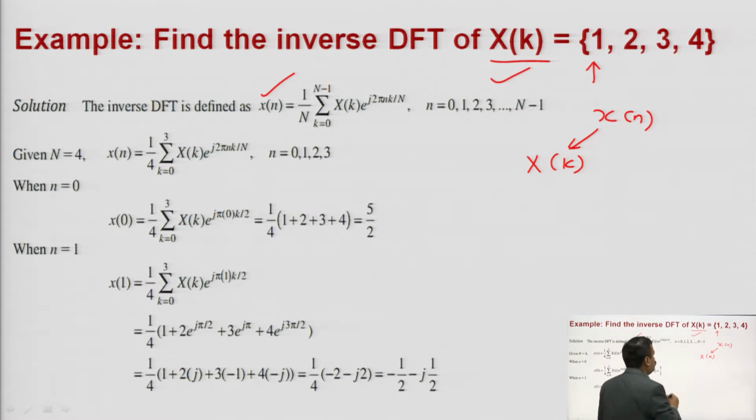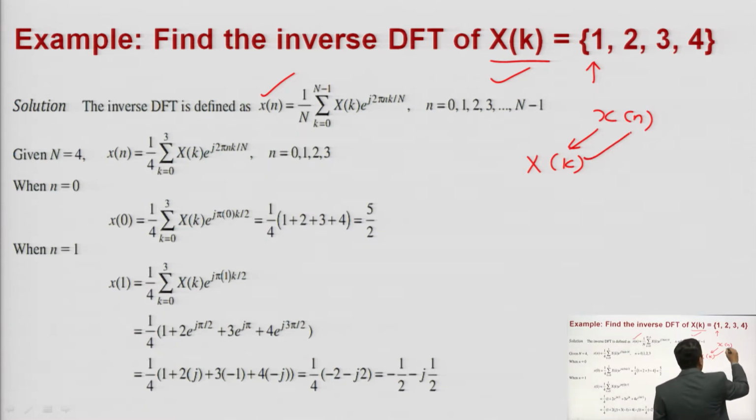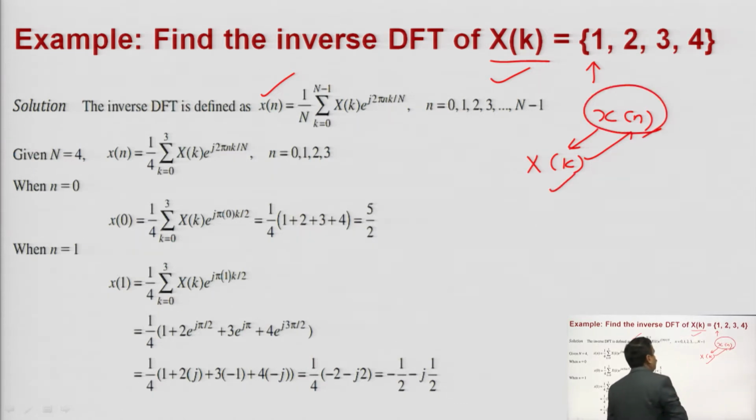Now if you want to take its IDFT, capital X of k is given to you and you have to calculate x of n. The formula is x of n is equal to 1 upon N summation k 0 to N minus 1 X of k into e to the power plus j 2 pi k n by N. Here capital N is the length of the sequence.